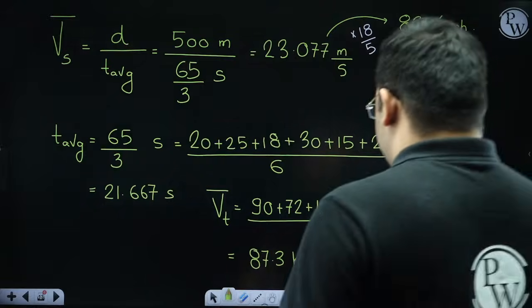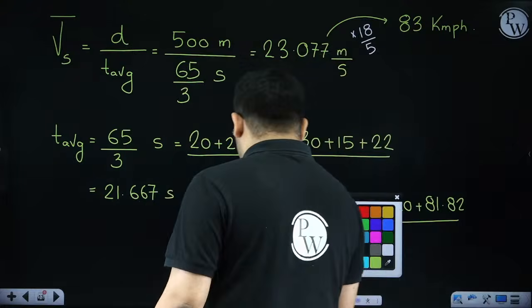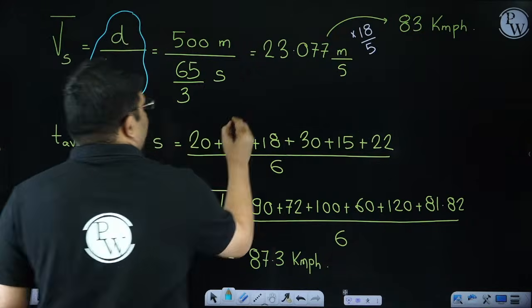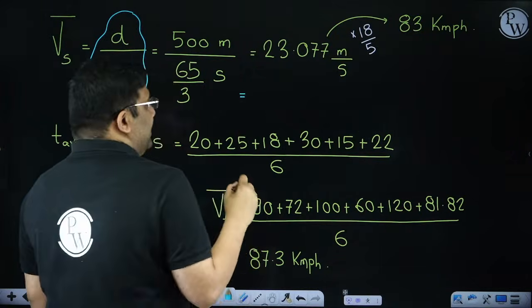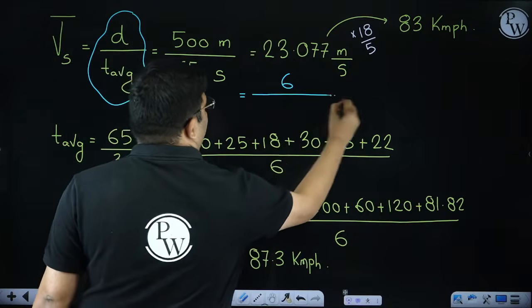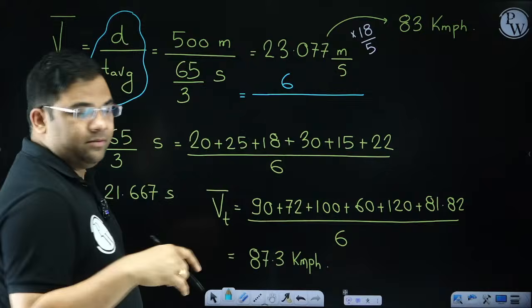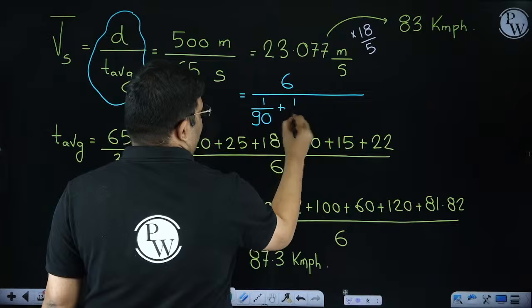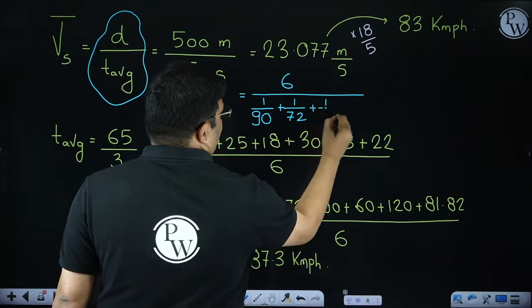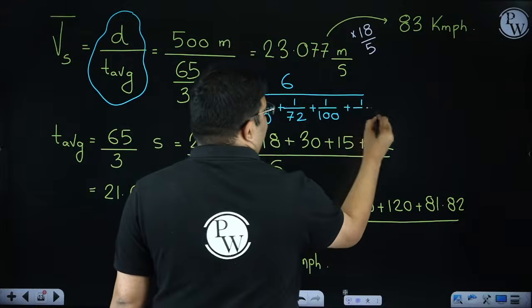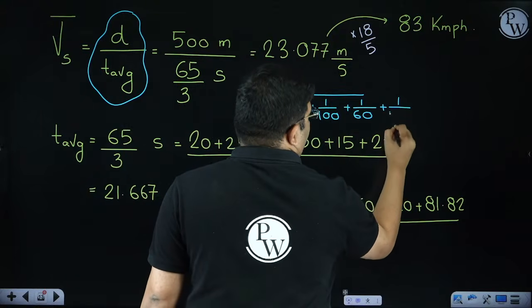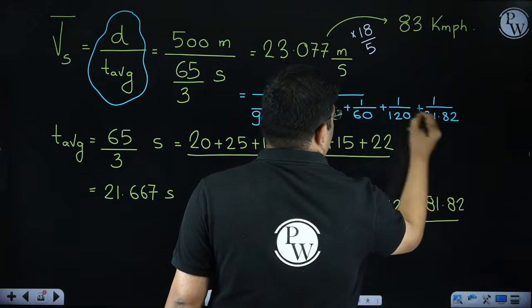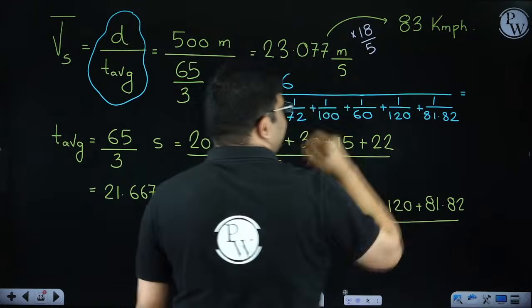Now, the space mean speed, how did we calculate it here? We calculated it by simply doing distance by average time. We can also apply this formula: number of vehicles 6 divided by the summation of 1 by V, which is 1 by 90 plus 1 by 72, 1 by 100, 1 by 60, 1 by 120, 1 by 81.8. Let us see whether we get the same value or not.